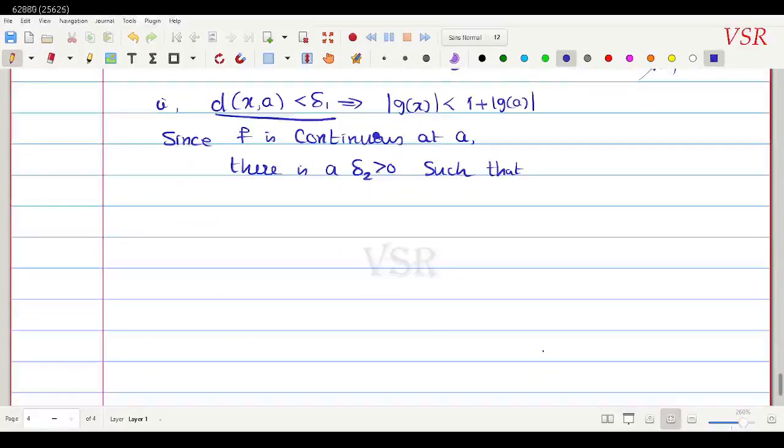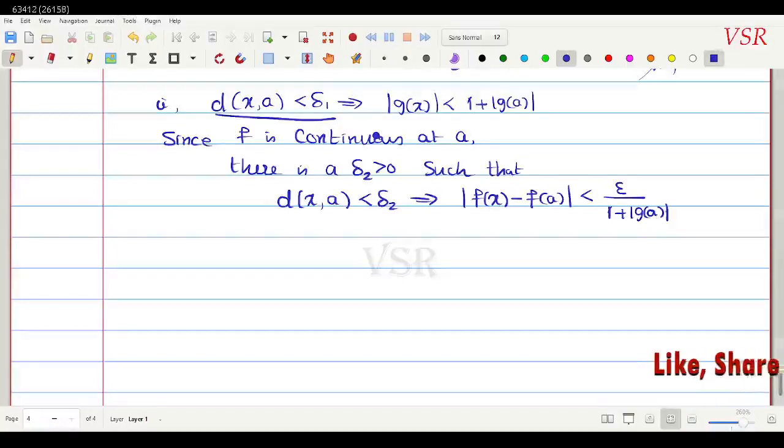Whenever the distance between x comma A is less than delta 2, this would imply that modulus of f of x minus f of A is less than epsilon divided by 1 plus modulus of g of A. Okay, we can write it like this. Is it okay?